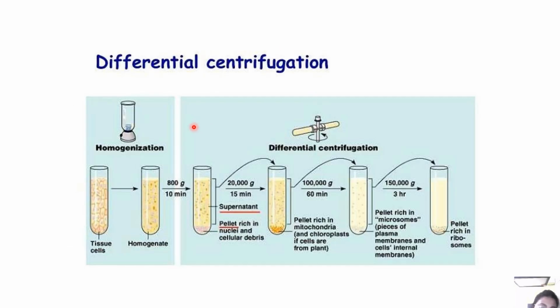So see, the first step is homogenization. Tissue cells are homogenized. Then this is the supernatant and the pellet rich in nuclear debris. At every step of centrifugation, you get a pellet rich in mitochondria and chloroplasts if the cells are from plants, then a pellet rich in microsomes. The next step gives the plasma membrane and the cell's internal membranes, and then a pellet rich in ribosomes.